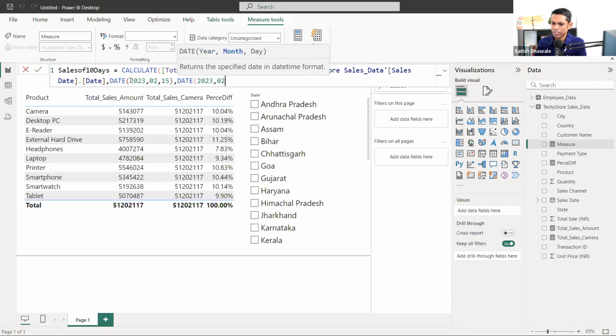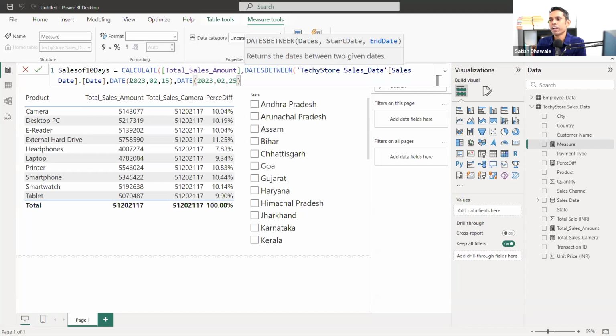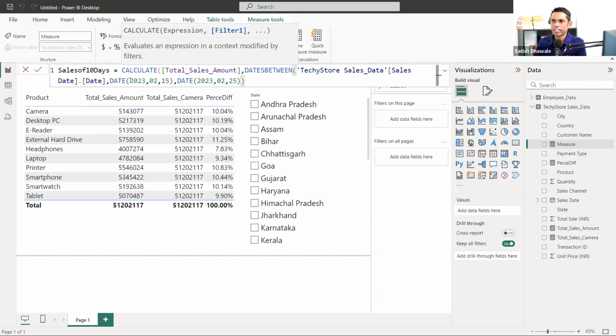My month will remain the same because I want to get the record sales between 15 Feb to 25 Feb. So I have added successfully and I'll close one more bracket. The green bracket is open and one more bracket, I think. That is one more bracket you can see here. The red bracket is remaining, that calculate bracket. So I need to close that one also. Okay, so we have closed successfully the 3 brackets that we had opened.